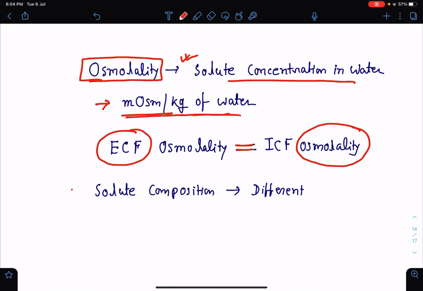But the solute composition of intracellular and extracellular fluid are very much different, and this is due to the presence of different ion channels or transporters or ATP driven membrane pumps. Because of all these things, the solute compositions are very different in intracellular and extracellular fluid, though at normal condition the osmolality remains the same.